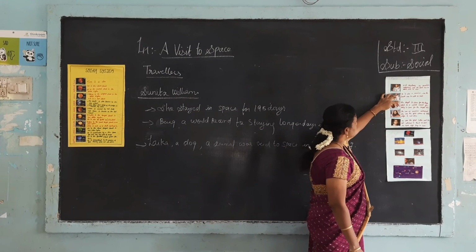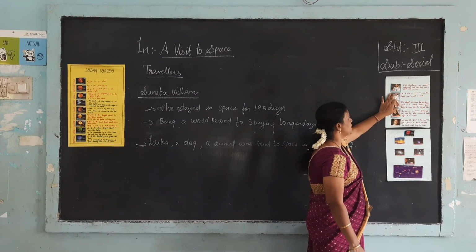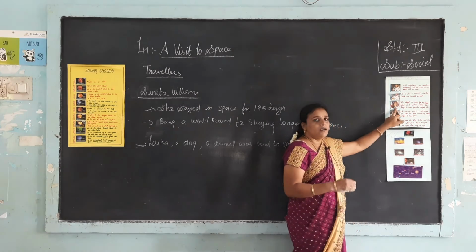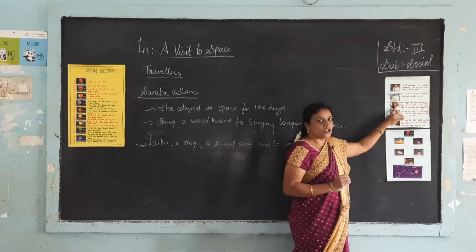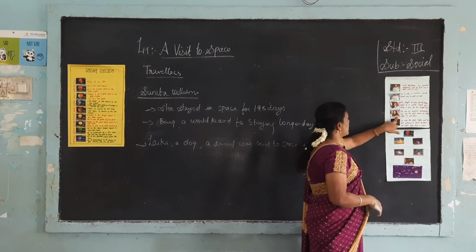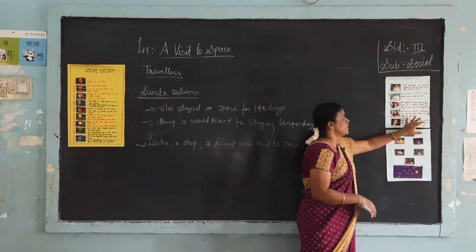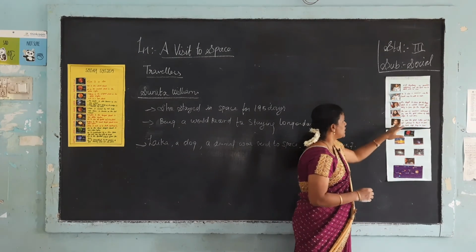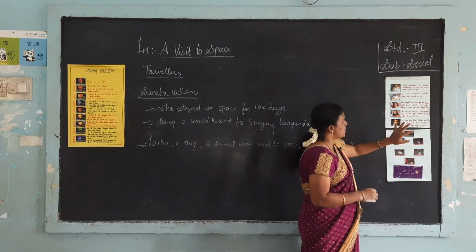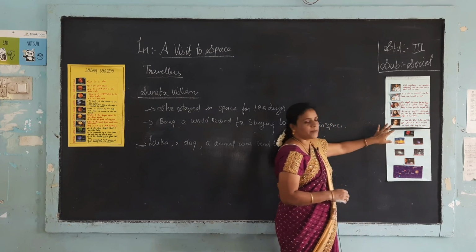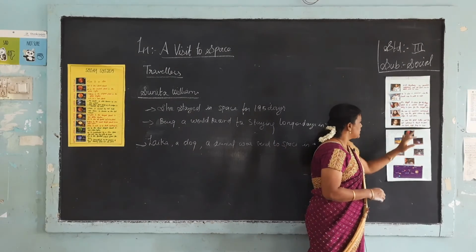Sunita Williams stayed in space for nearly 195 days, the world record for the longest time in space. Kalpana Chawla was the first woman of Indian origin to visit space. Rakesh Sharma was the first Indian and the 138th astronaut to travel to space. He spent 8 days in space.